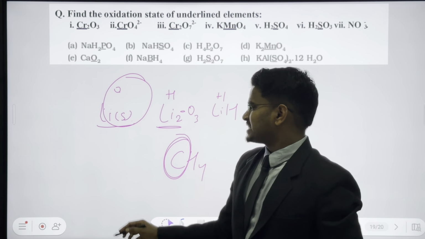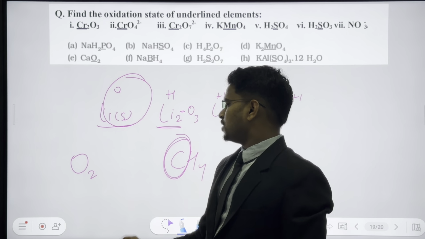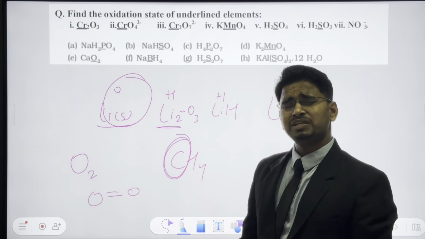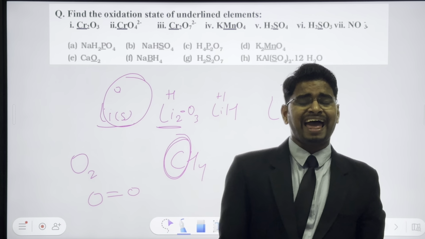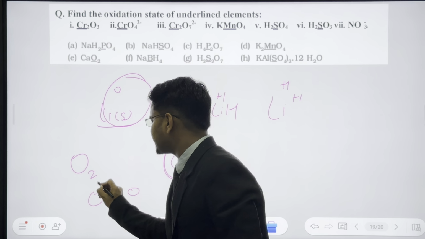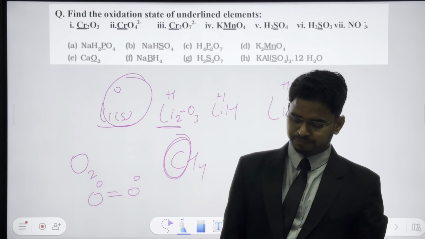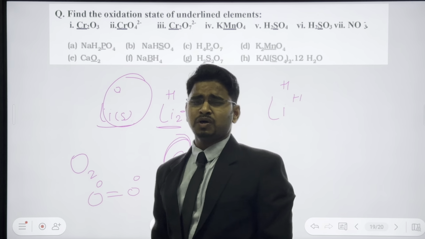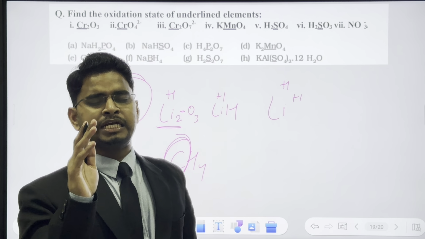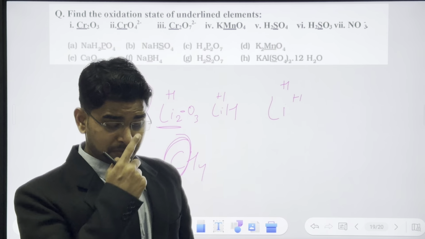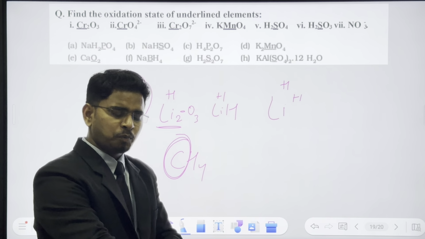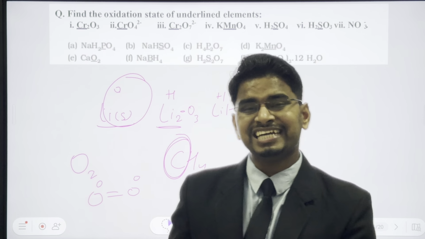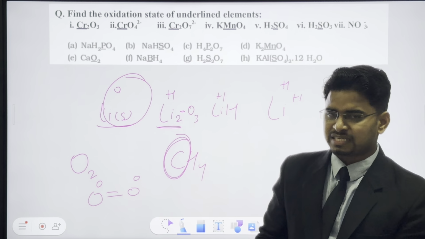When you are in free state, like O2, who can pull the electrons and who can push the electrons? No one, because both are equally strong, so no one will pull, no one will take, and that's why both will have an oxidation state of 0. In free state, whether you have a metal or non-metal, you will have an oxidation state of 0. That was rule number 1. Rule number 2 was these metals: group 1 metal will always have +1, group 2 metal will always have +2, and group 13 metal, aluminum, will have +3.